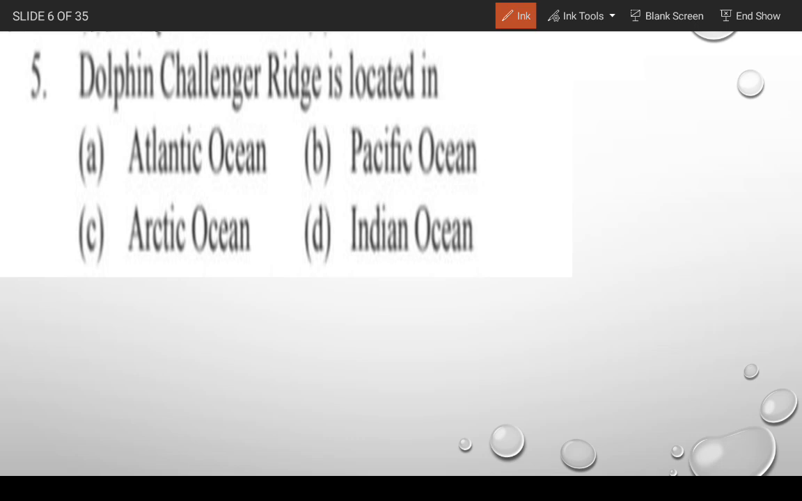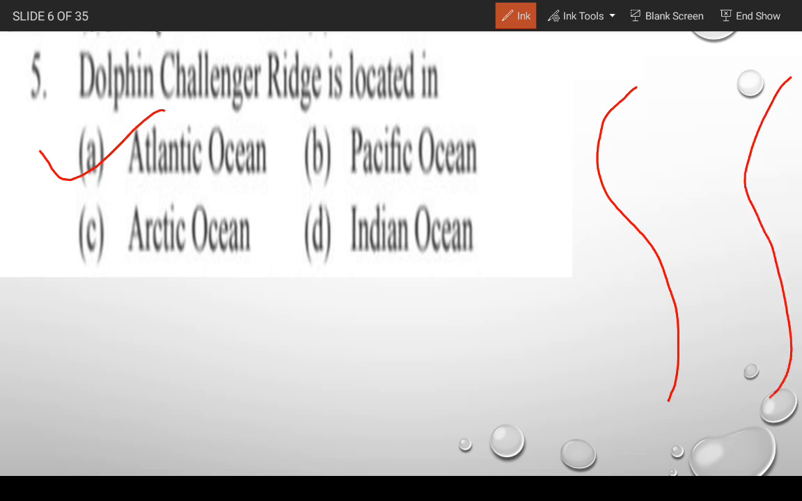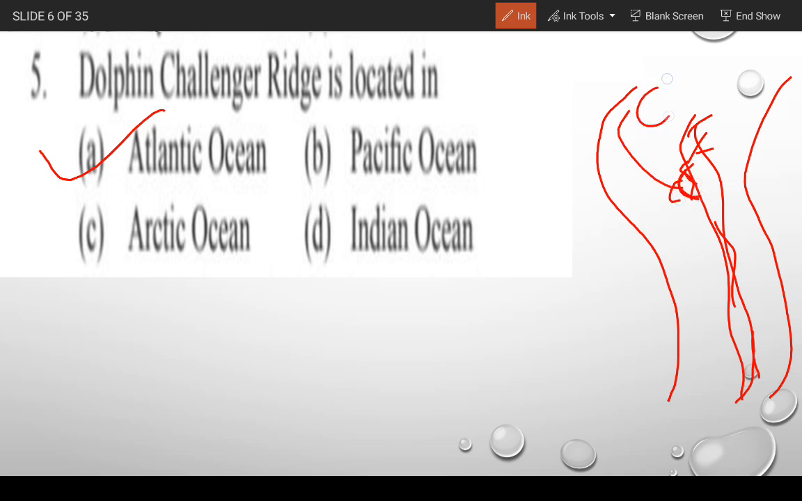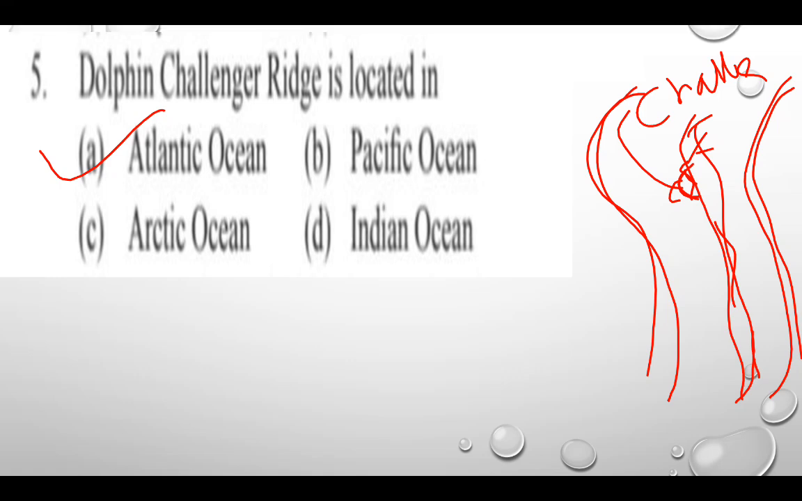So gentlemen, the option that is correct is Atlantic Ocean. Challenger Deep is found in the Atlantic Ocean. The Atlantic Ocean is S shaped. In this S shape, there is a mid-oceanic ridge in between, and in this there is a Challenger Deep. If you go through the physical map of the Atlantic Ocean, then you will read about that. Okay, moving to the next question.